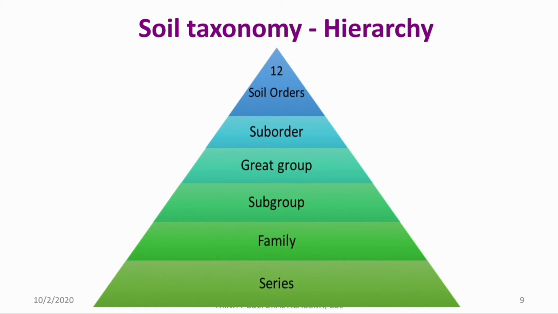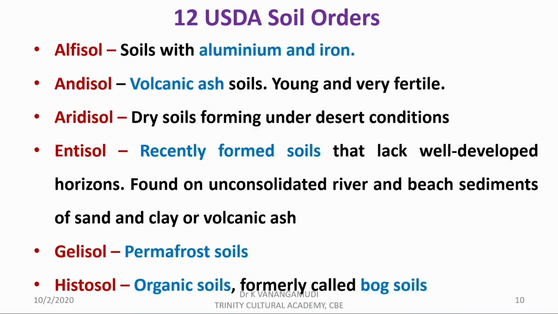This USDA soil taxonomy was developed by United States Department of Agriculture and National Cooperative Soil Survey. We may also expect questions from this portion, and the questions like which is the highest or lowest category, who developed soil taxonomy.